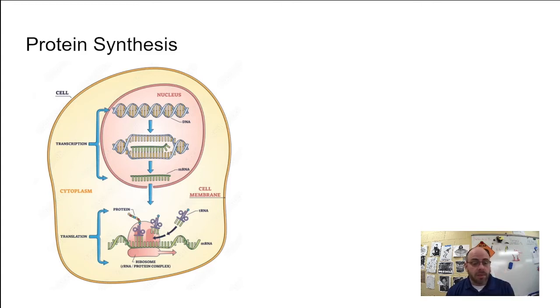the ribosome. Transcription is the production of a messenger RNA from the DNA. Translation is the production of a protein or a polypeptide using that messenger RNA, right? And this happens out in the cytoplasm on the ribosome, or it could happen on the rough ER, like a part of that rough endoplasmic reticulum, right? And so these two processes, very important, understanding the difference between them: transcription, making a messenger RNA; translation, taking that messenger RNA and then making a protein out of it. The whole thing then is called protein synthesis. Purpose of protein synthesis is to make proteins.